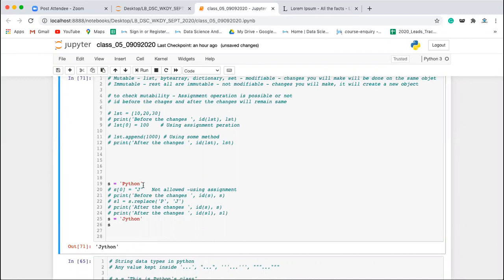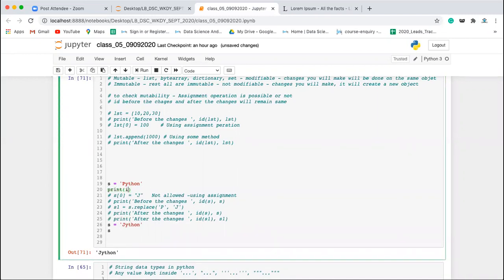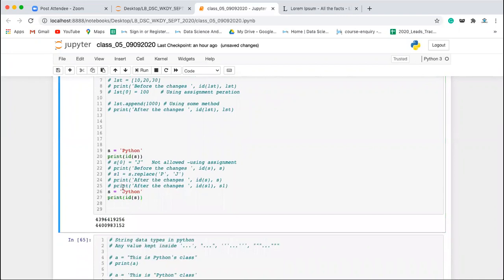Still, let's say if you check the ID of S here, print ID of S. So this is one ID, and if you check the ID of S afterwards, then this will be a different ID. Why? Because you are doing a different assignment, and this is a new string object, so it will create a new ID. So you cannot replace it in the same string. Why? Because immutable objects never replace anything in the same object. It will always create a new object.